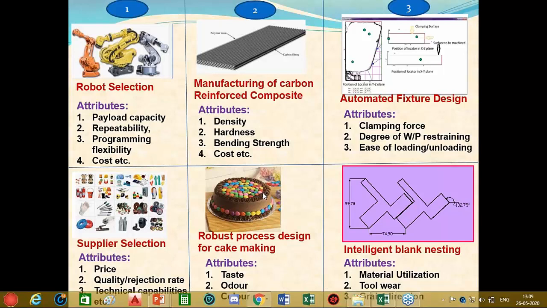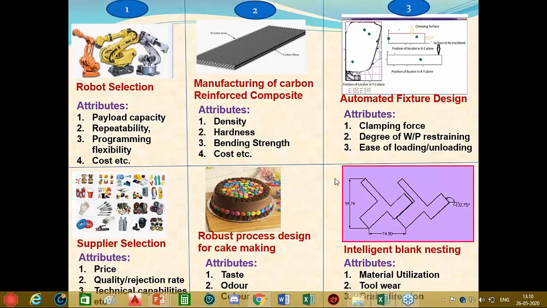Here our task is to select the level combination of controllable factors for which even a large variation in the moisture level would hardly affect the quality of the cake. The quality may be expressed again in terms of taste, color or odor. In this case also, the alternatives are finite. Just like in category 1, in the second category also, we have to select the best solution from a finite number of solutions. And usually the number of solutions is L raised to K, where L represents the number of levels and K represents the number of factors. Suppose in our cake making problem, we consider 3 levels of each factor.